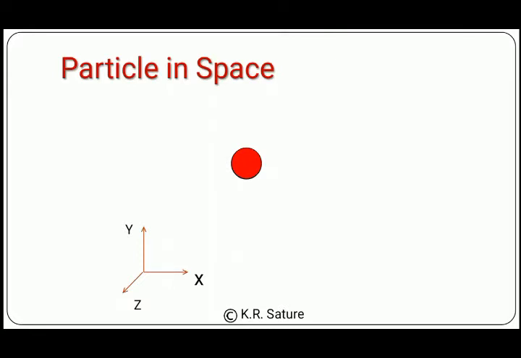Means if you are on the building, then the ball is going away from you, and if you are on the surface, then the ball is coming towards you. So you have to fix a reference frame to study the system. For this particle in space, we can fix one of the surfaces.